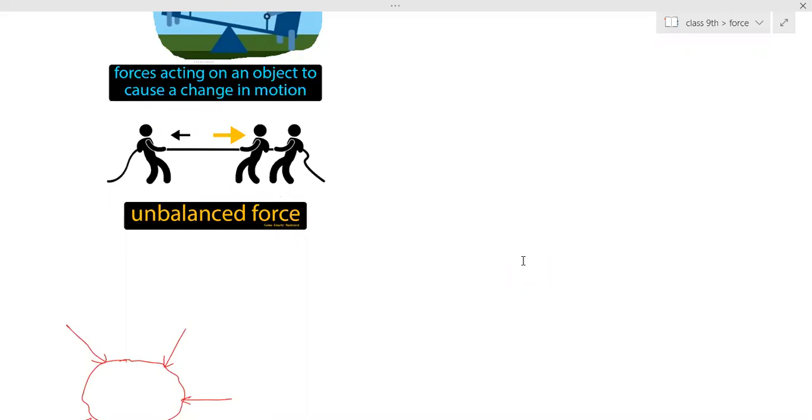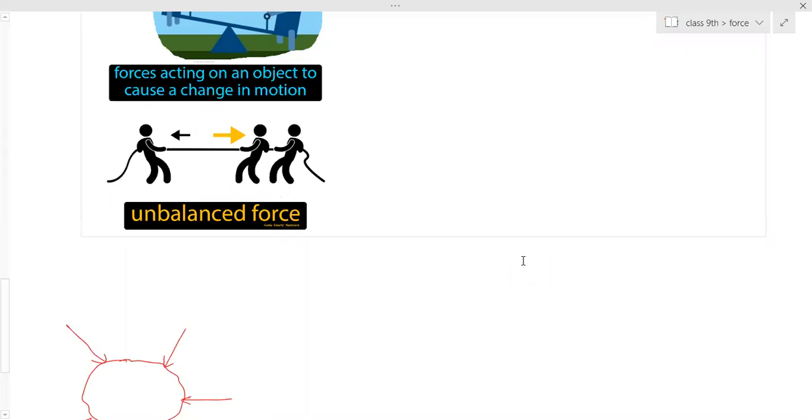But in practical cases, that won't happen. Why won't it happen? Because for an object to be in motion, unbalanced forces need to act on it. Yes, but this balanced force cannot remain acting on the object in motion. An object in motion won't keep on moving with a uniform speed. Practically that won't happen. That is only the theoretical part. Practically that won't happen. Why?